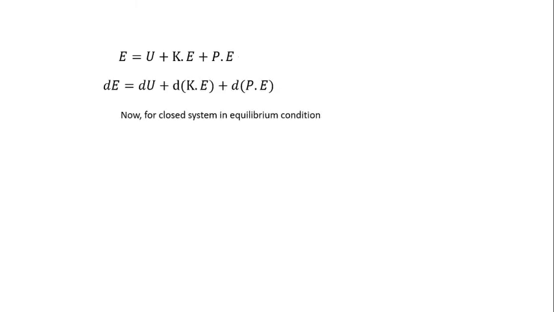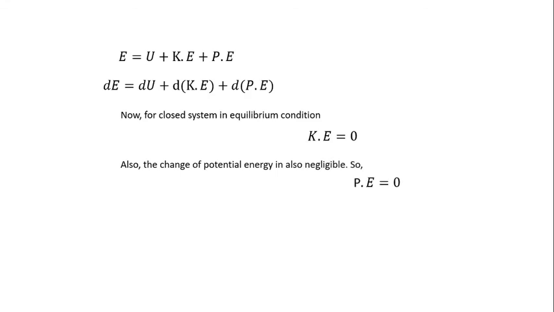So now for a closed system which is in equilibrium condition, we know that the kinetic energy is almost 0, and also the change of potential energy is negligible. So we can write that the change of potential energy is also 0 for a closed system in equilibrium.